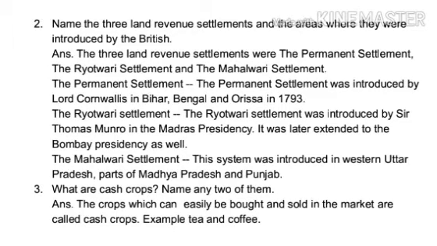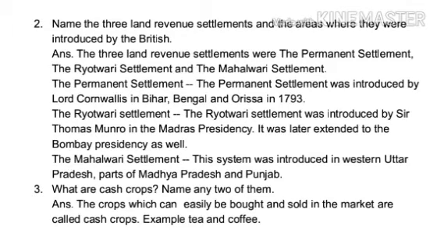The Rotwari Settlement. The Rotwari Settlement was introduced by Sir Thomas Munro in the Madras Presidency. It was later extended to the Bombay Presidency as well. The Mahalwari Settlement. This system was introduced in western Uttar Pradesh, parts of Madhya Pradesh, and Punjab.